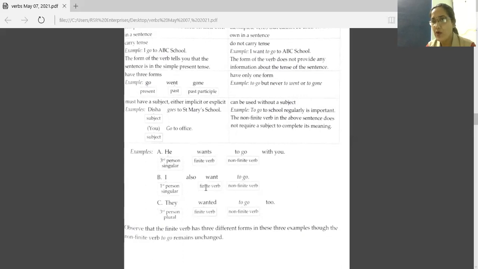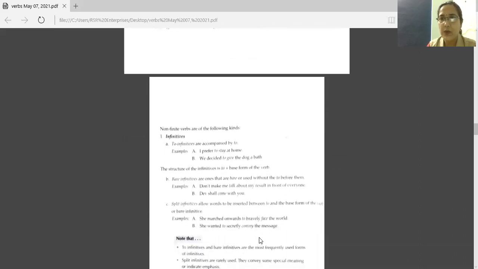So here want, and here wanted. Observe that the finite verb has three different forms in these three examples, though the non-finite verb to go remains unchanged. So there is no change in non-finite, but you'll find a change according to the tense in finite verbs. I hope you have understood the difference between finite and non-finite verbs.